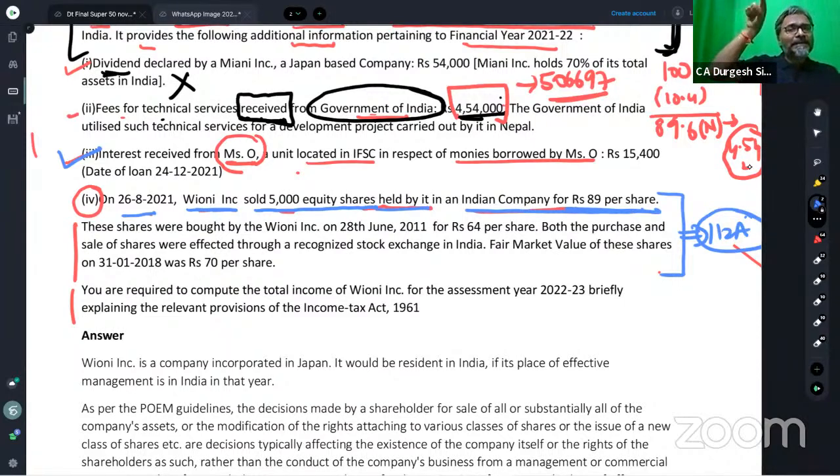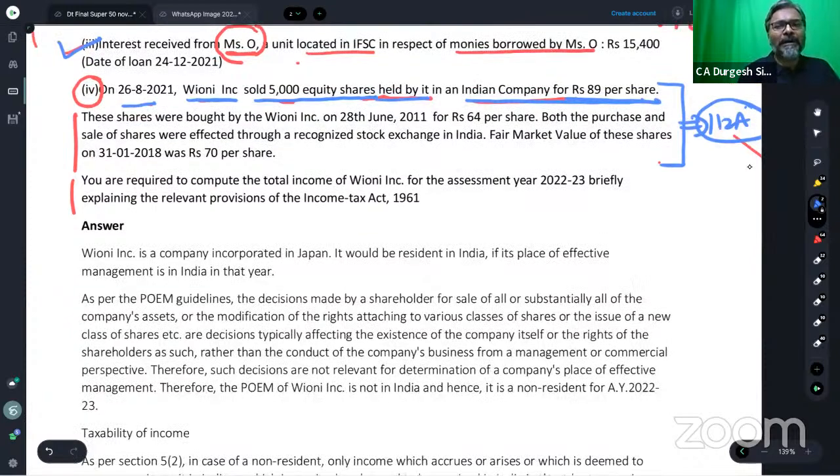Both the purchase and the sale of the shares were effected through a recognized stock exchange in India. Fair market value of these shares on 31st Jan 2018 was rupees how much? Rupees 70 per share, students. So now you tell me, students, in that case, 112A capital gains. I hope that all of you are aware.